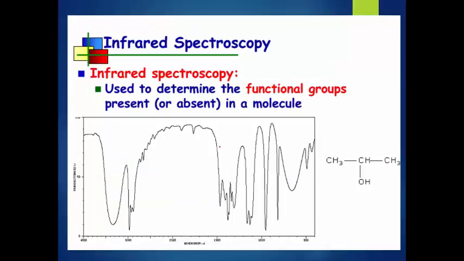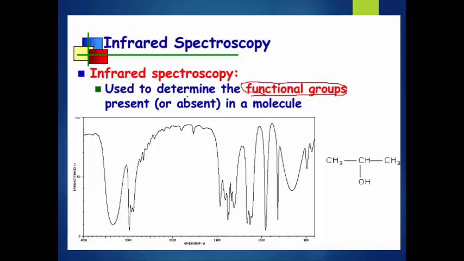This is the infrared spectrum of 2-hydroxypropane. Mainly, infrared spectroscopy determines the functional groups present or absent in a molecule or any unknown compound.